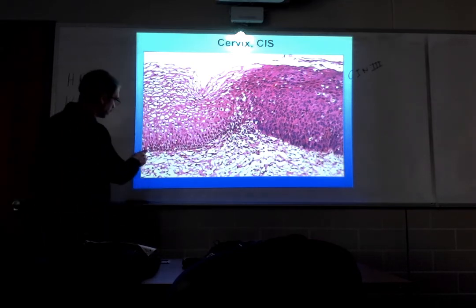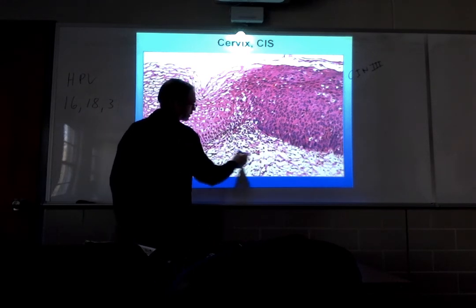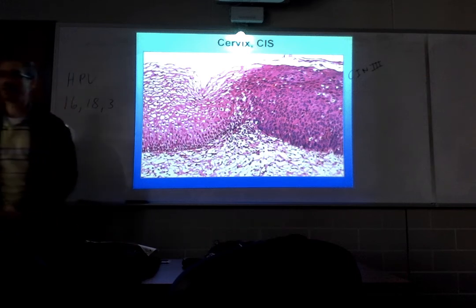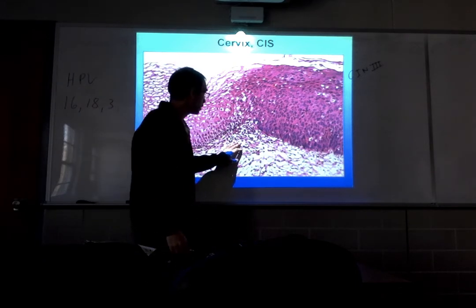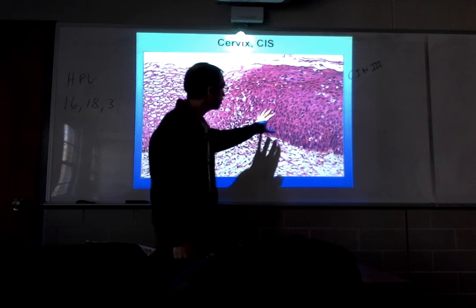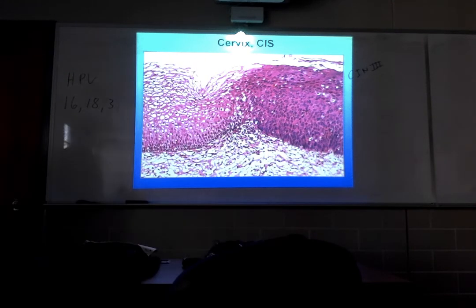If you look underneath the basement membrane, it runs here, you'll see this. There's an accumulation of inflammatory cells there. That's a good sign. This infiltrative inflammatory cells indicates that the immune system is recognizing these cells as bad, and it's quite possible the immune system might be able to wipe them out, and this dysplastic epithelium might spontaneously resolve. That could be the best possible thing that happens to this woman.